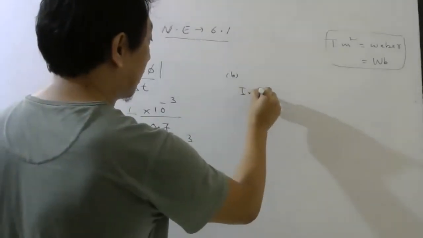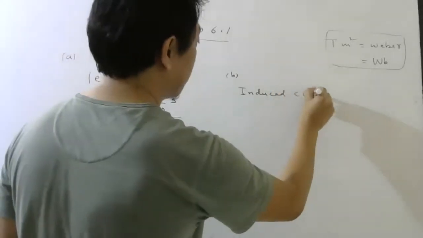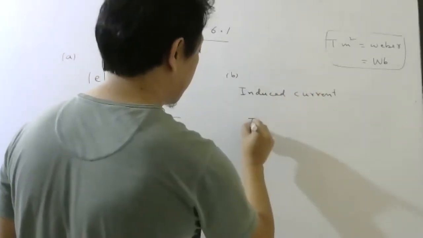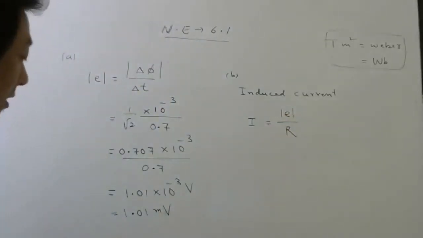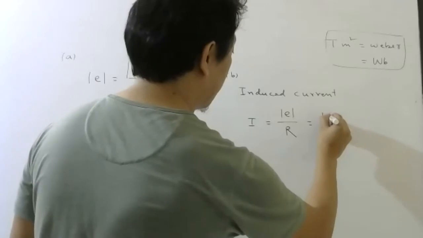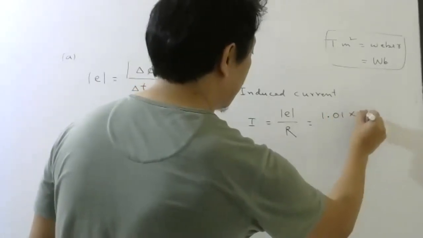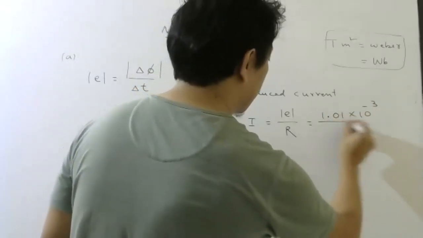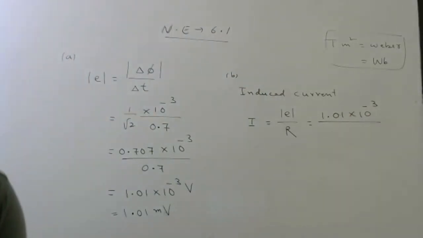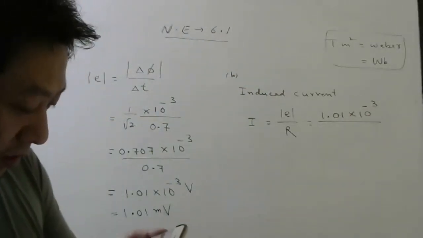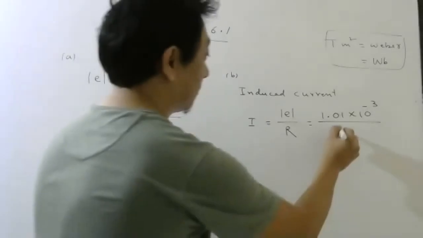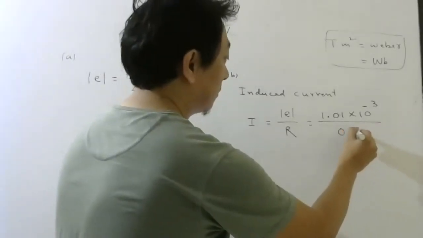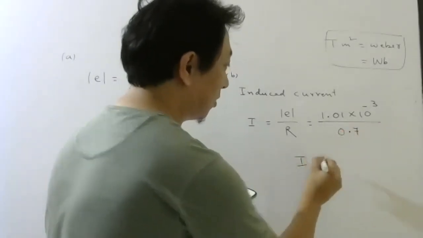So induced current is EMF divided by resistance. EMF is 1.01 into 10 power minus 3 divided by, what is the value of resistance of the loop they told? 0.7 only. So please do the calculation yourself, students.